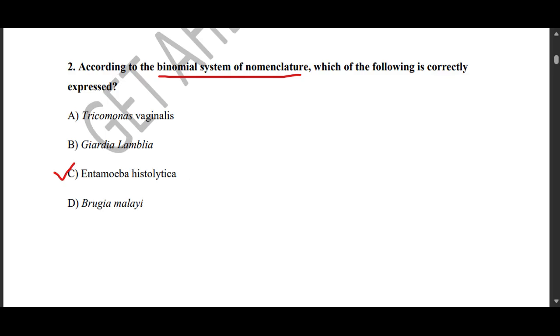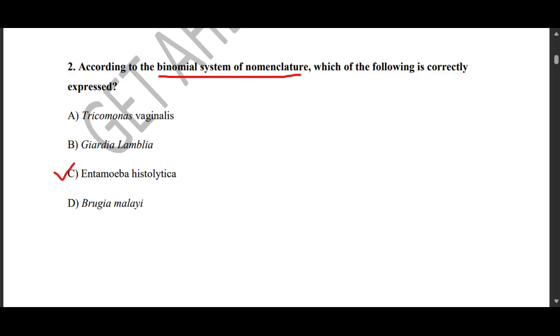On this particular aspect, it is very important that you get to know a few things with regards to the binomial system of nomenclature. In medical parasitology, naming follows certain strict taxonomic rules. The genus name is supposed to be capitalized and the species name is supposed to start with a lowercase.